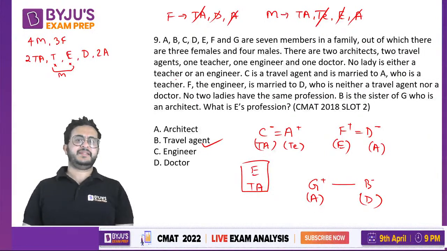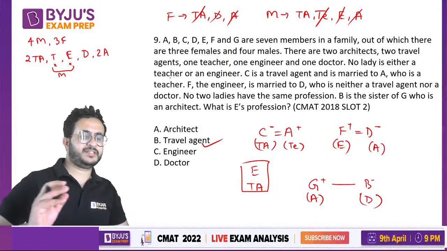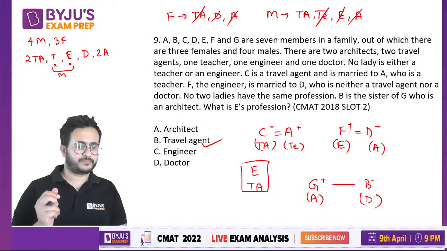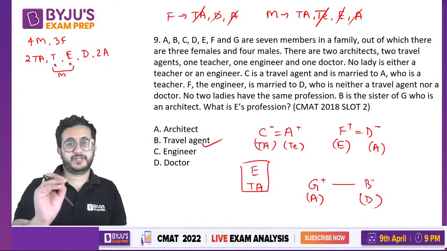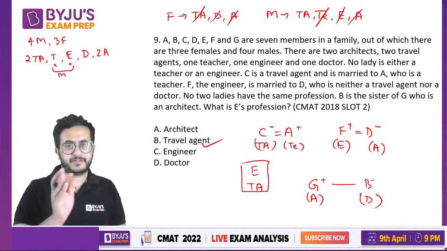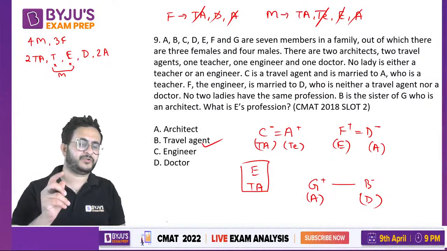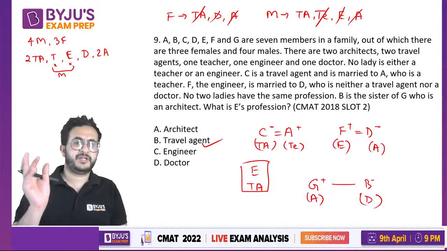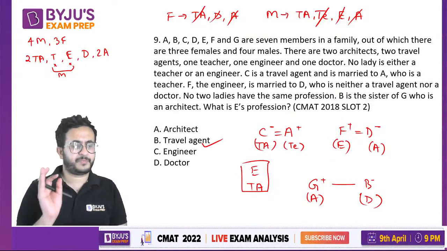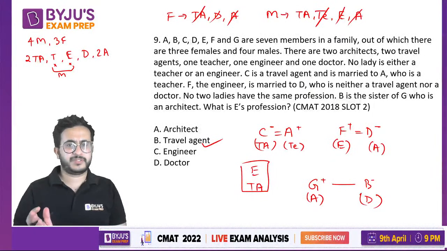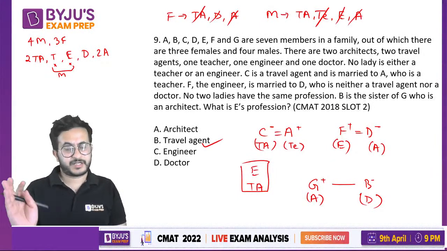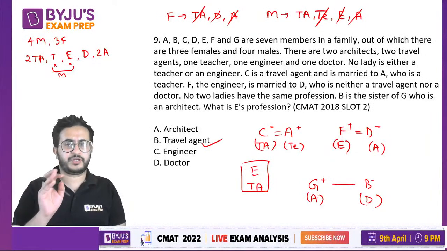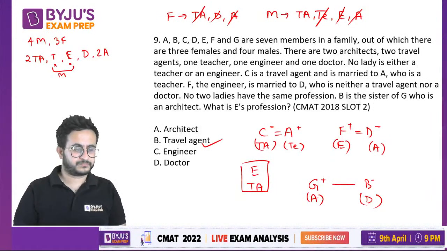So this is a lengthy, time-taking question. These are some questions which you can skip also. Many people will not be able to do this. But if you have enough time, give it time. Even if it takes 5-7 minutes to do one particular question, in the end you will get enough time. So these kinds of questions should be done in the end, when a lot of time is left and there is no pressure. If you do it in the normal scenario, in the beginning or middle of the paper, you will start getting nervous and panicking because it is long and lengthy.